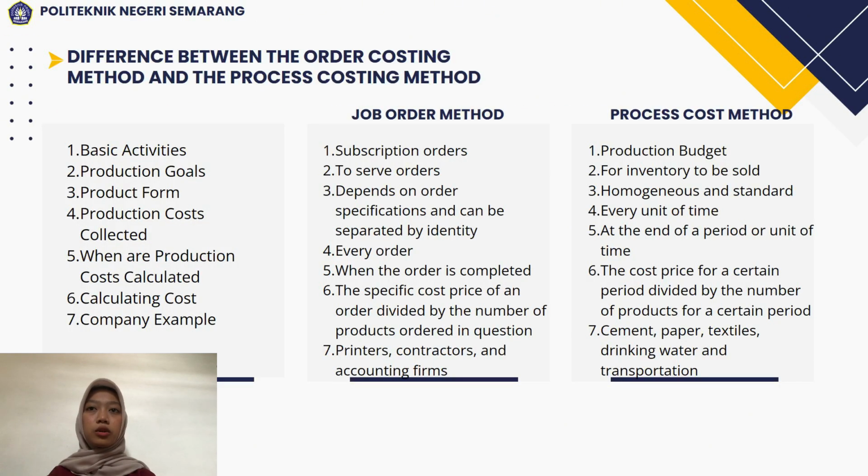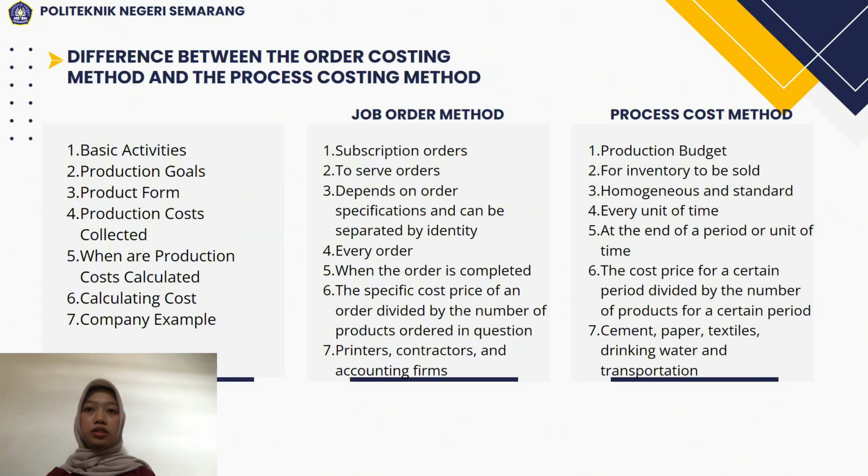Difference between the job order costing method and the process costing method. The first, basic activities. In the job order method, it is to serve subscription orders, while in the process cost method, it is to fulfill production budget. Second, production goals. In the job order method, it is to serve orders. In the process cost method, it is for inventory to be sold. Third, product form. In the job order method, it depends on order specification and can be separated by identity, while in the process cost method, it is homogeneous and standard.